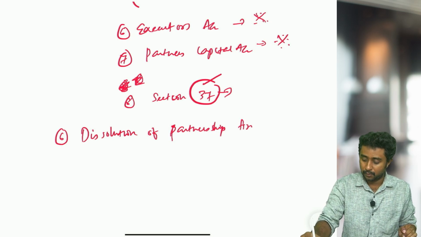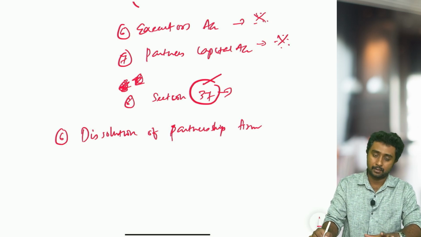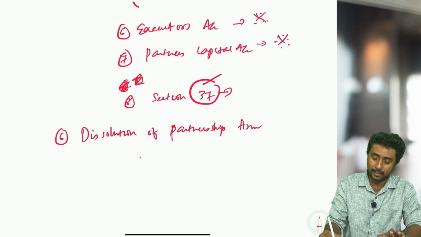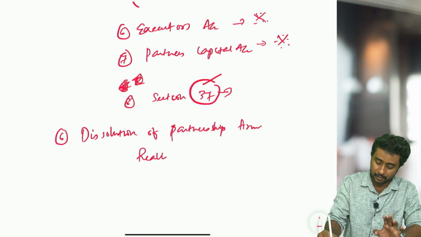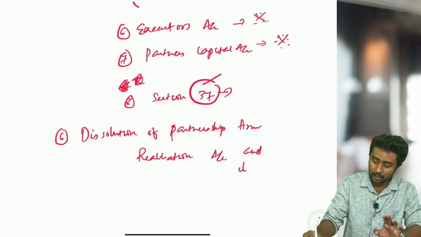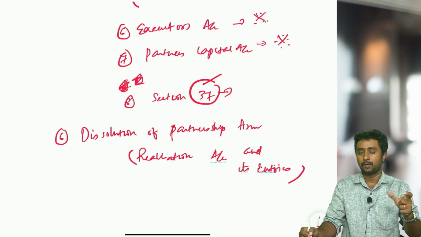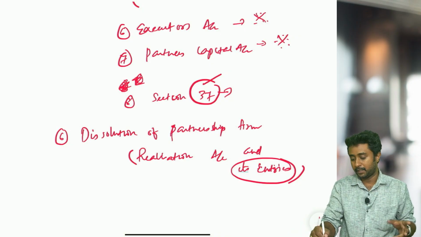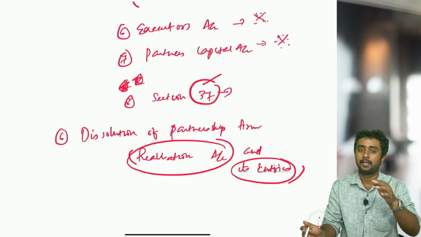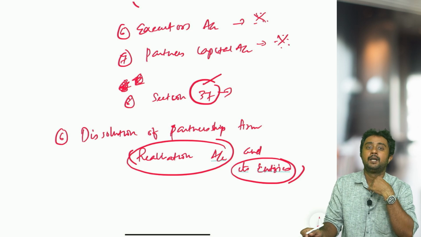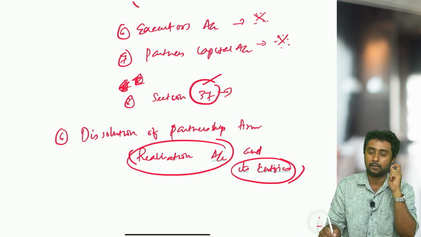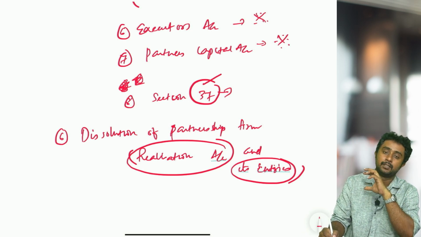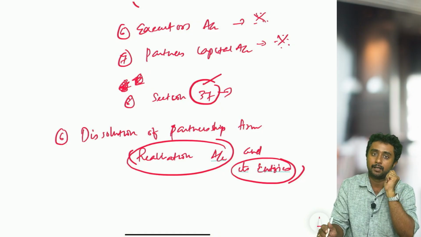So next topic is dissolution of partnership firm. In this there is no particular topic. You have to understand the entire concept of realization account and its entries. Entire chapter is important. Okay, we cannot say like, okay, this will come, that will come. So most likely we are expecting entries more. Sometimes realization account preparation will be coming. Sometimes realization account, capital account, bank account preparation will be there. Sometimes partners loan account, loan to partner will be there. So these kind of accounts preparation or journal entries may come based on this.